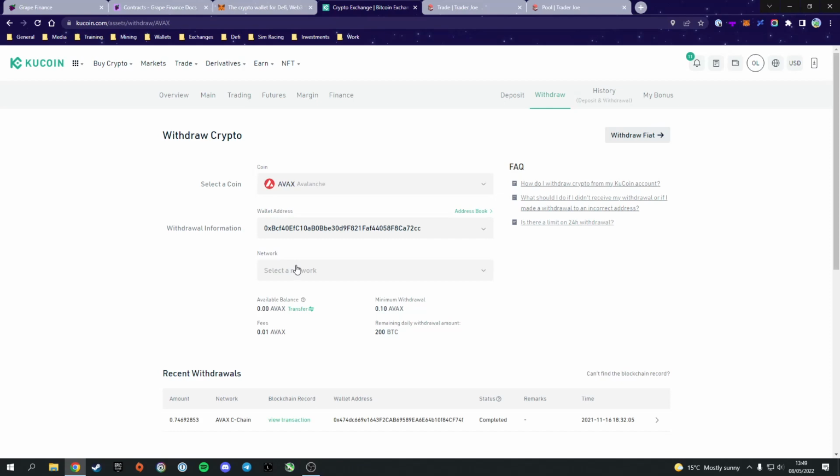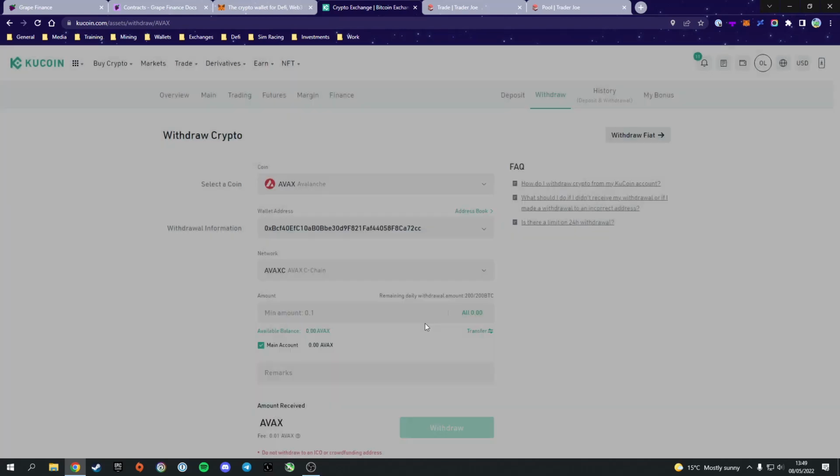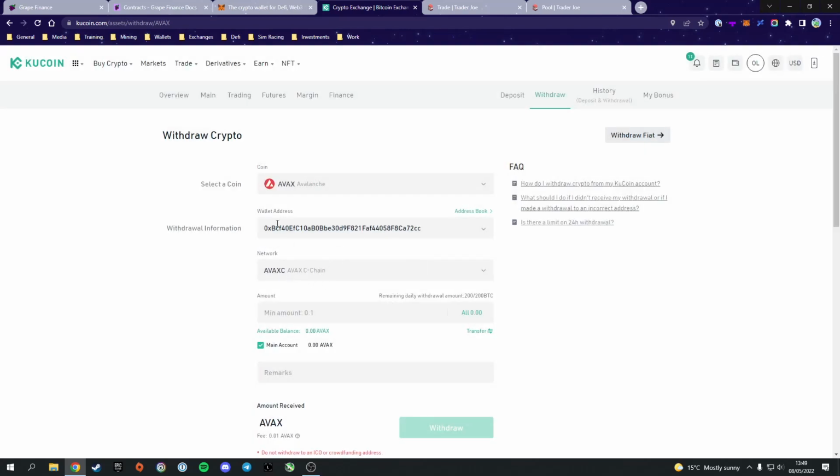This is the most important part out of all of this, selecting your network. You want to select the Avax C chain. This is where all the DeFi projects and smart contracts are deployed on. You do not want just the Avalanche network. You want Avax C chain. Okay, so make sure Avax C chain is selected and your wallet address is correct. They're the 2 things you're going to want to double check.